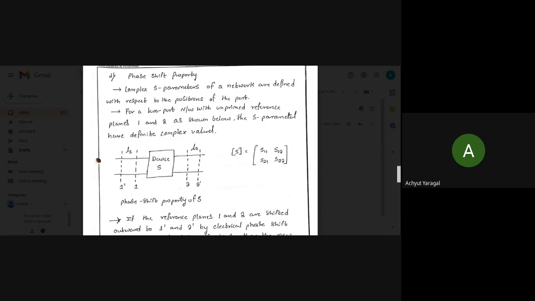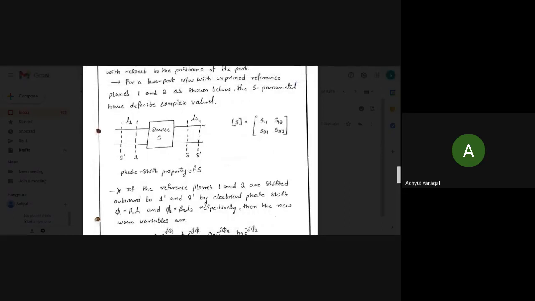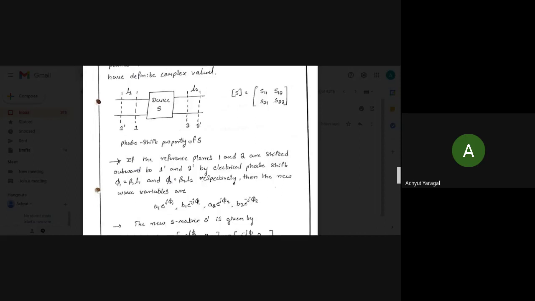that is nothing but the electrical phase shift here. Phi 1 is equal to beta 1 into L1, phi 2 is equal to beta 2 into L2. You know beta 1 is a propagation constant, and beta 2 is the same. L1 and L2 are the electrical lengths here. If that is the case, what about the new wave variables?